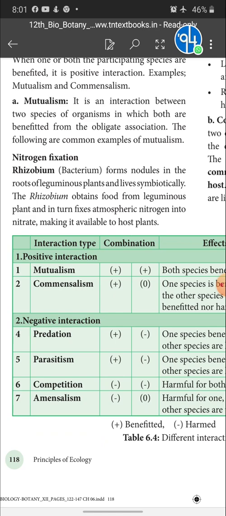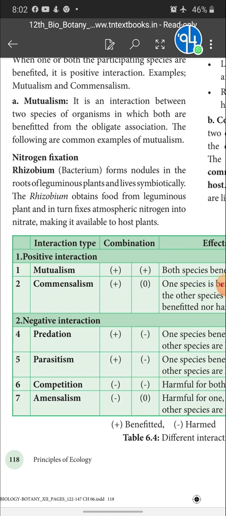Rhizobium, a bacterium, forms nodules in the roots of leguminous plants and lives symbiotically. The rhizobium obtains food from the leguminous plant and in turn fixes atmospheric nitrogen into nitrate, making it available to the host plant. First of all, we must know what is a host. The organism where it lives, whether it may be a plant or animal, is called the host. If bacteria reside inside our body, we are the host. If bacteria live inside any plant body or animal body or any other organism, that is called the host. Like that, we can define host.